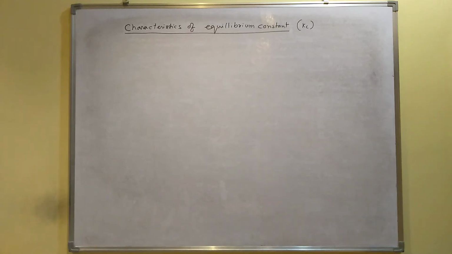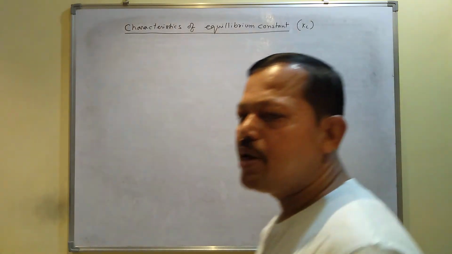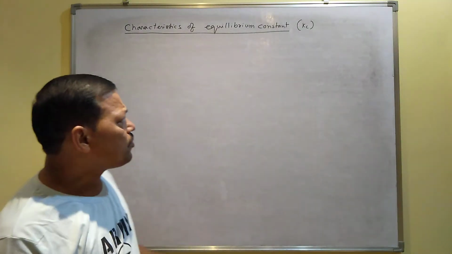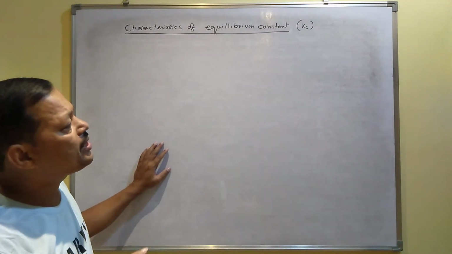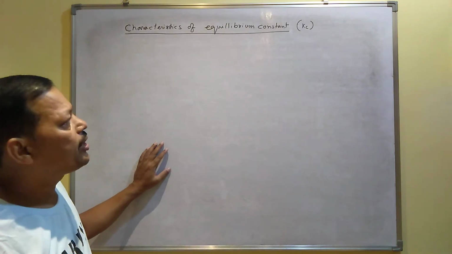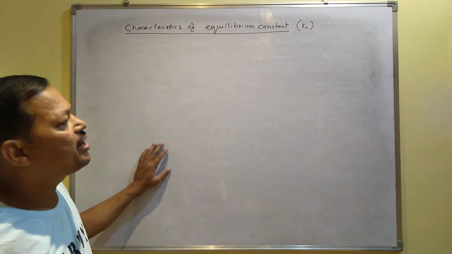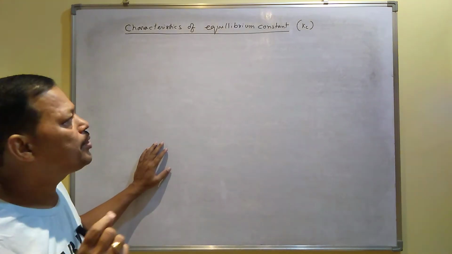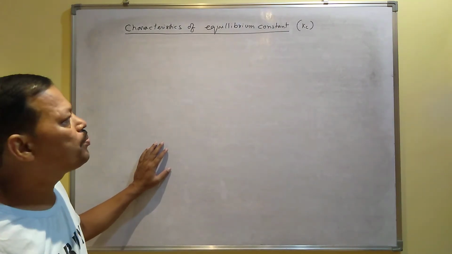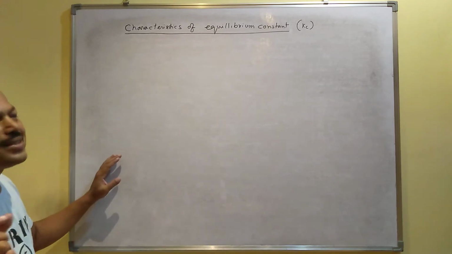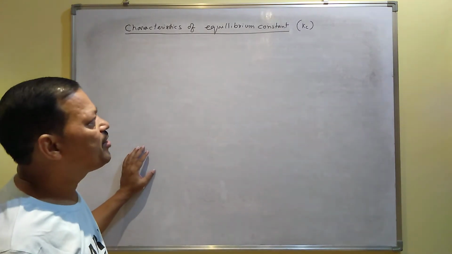Okay, good morning students. Already you have started the equilibrium chapter and you have got the equilibrium constant Kc. Equilibrium constant can be represented by Kc or it can be represented by Kp. Kc means equilibrium constant in terms of concentration and Kp means equilibrium constant in terms of pressure. And there is a relation between Kc and Kp, already I have given.